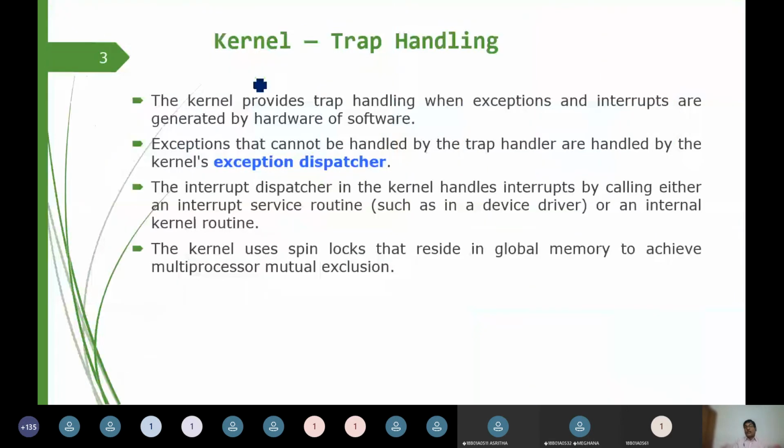Okay, now where are these interrupts handled? Of course, interrupts are handled in the kernel, that is, in the operating system. So in the operating system, we have the kernel. Next, we are going to say trap handling. Earlier we discussed the hardware. Now we call them traps. Traps, we assume, happen via software. So these are mostly generated by software, and they cannot be handled by the exception dispatcher.